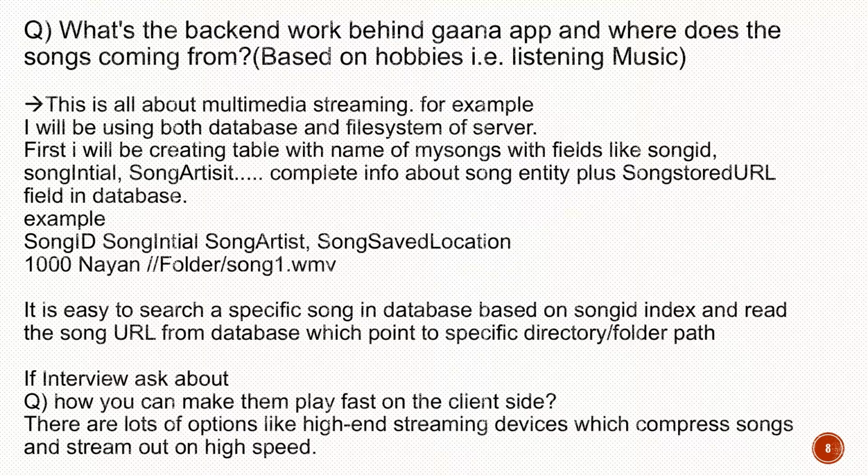For example, song ID, song title, song artist, and song location, say Nayan folder /song1.wmv. So this is how I store the song in the database. It is easy to search a specific song in the database based on song ID, that is the index, and read the song URL from the database, which points to a specific directory and folder. If the interviewer asks how you can make them play fast on the client side, there are a lot of options, like high-end streaming devices which compress songs and stream them at high speed.